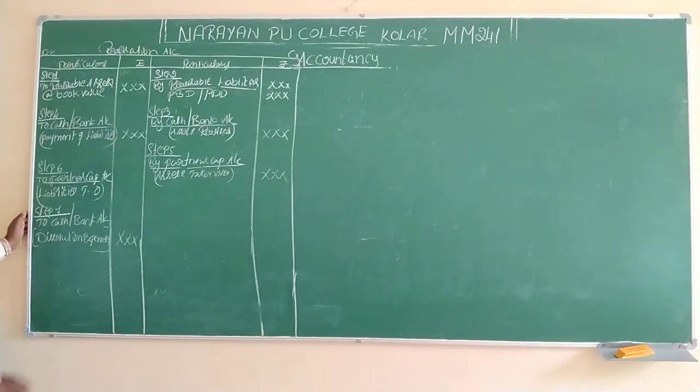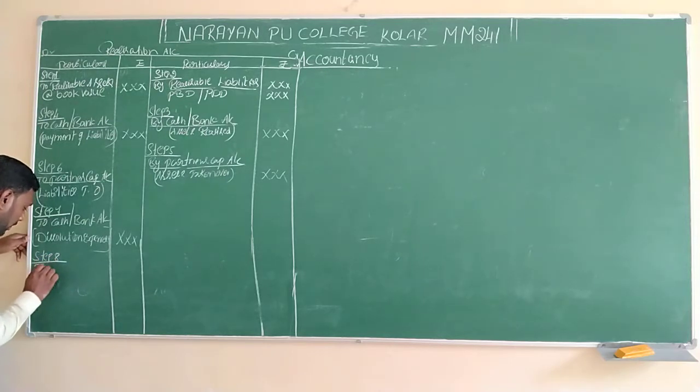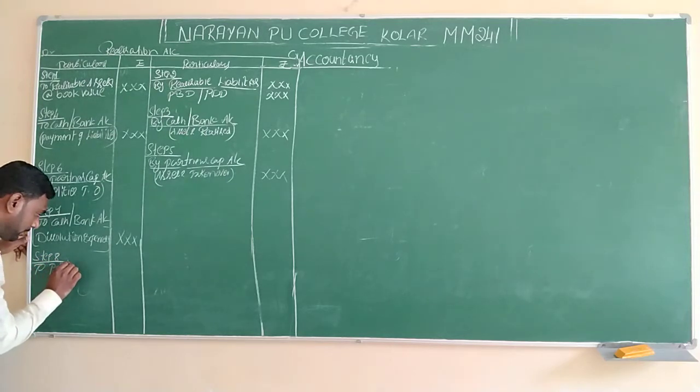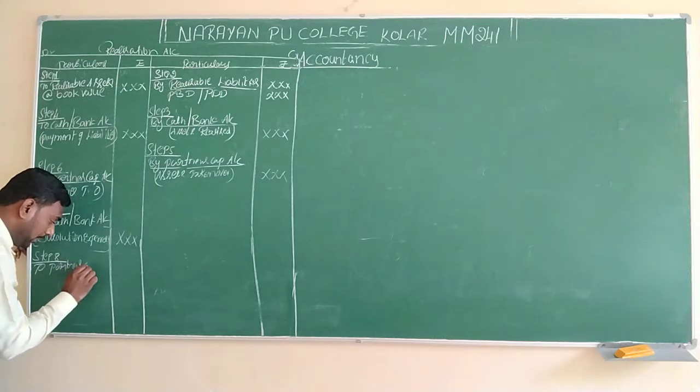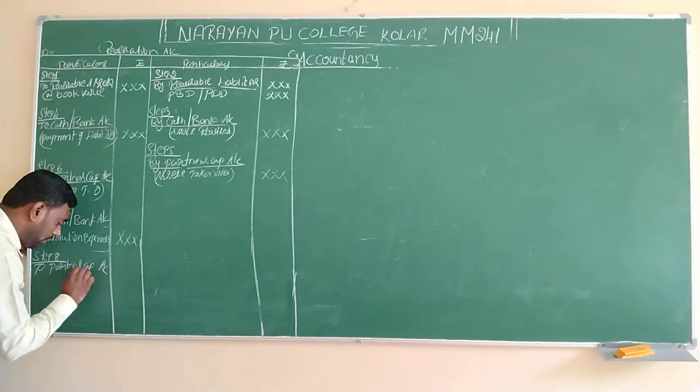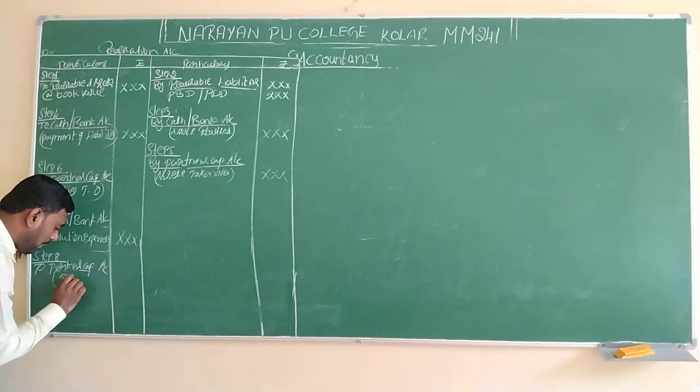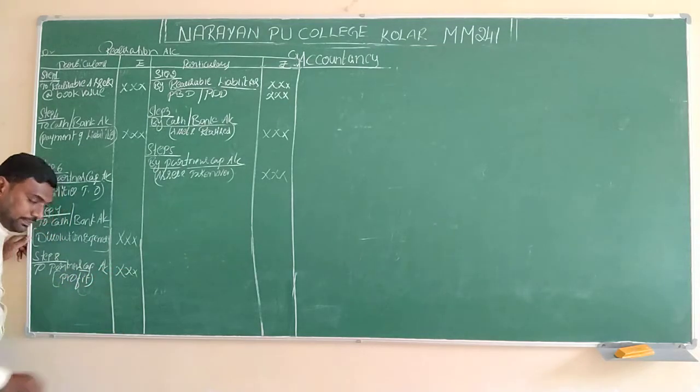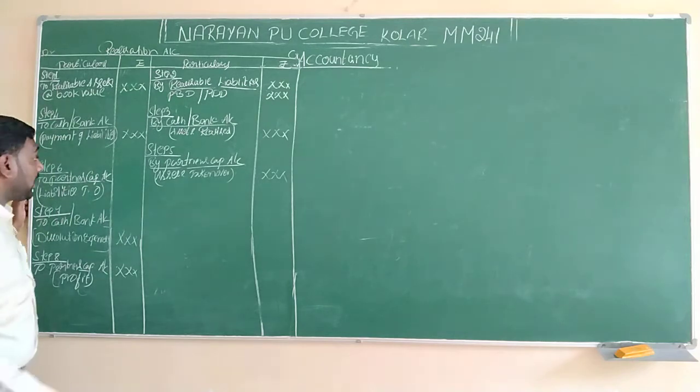And finally, after transferring the 7 steps, if it is essential, if it is there in the question, after transferring this, finally we will get one value, that is profit or loss. If profit, it means step 8. We will write To partners' capital account, and in brackets we have to mention profit. Suppose the company incurs losses, we will